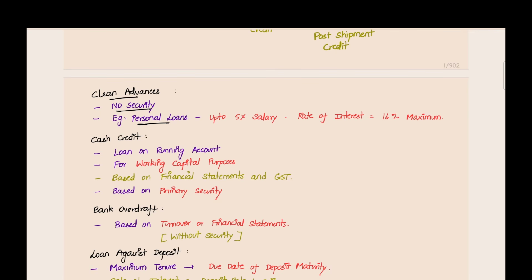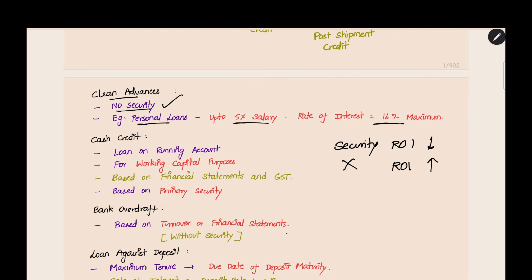They will see your salary or pay sheet, and as per that, they will give up to 5x of your salary as a personal loan. Since there is no security, the banks can charge a high amount of interest on those loans. The rate of interest will be 16% maximum. That much percentage they will charge on loans without security. If you have a security, the rate of interest will be less. But if you do not have any security, the rate of interest will generally be very high.